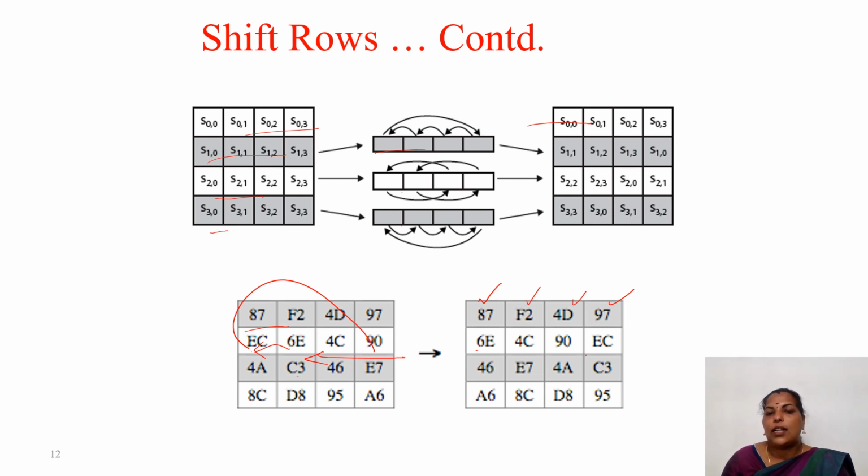EC. Then here 2 shifts. So here 46 is coming in the beginning. 46, E7, then it goes shifted this side. Likewise we are getting. Then here you see A6 is coming first, 8C, 89, 95. So this way the shift rows are performed. It is also very simple. The second transformation is also very simple.